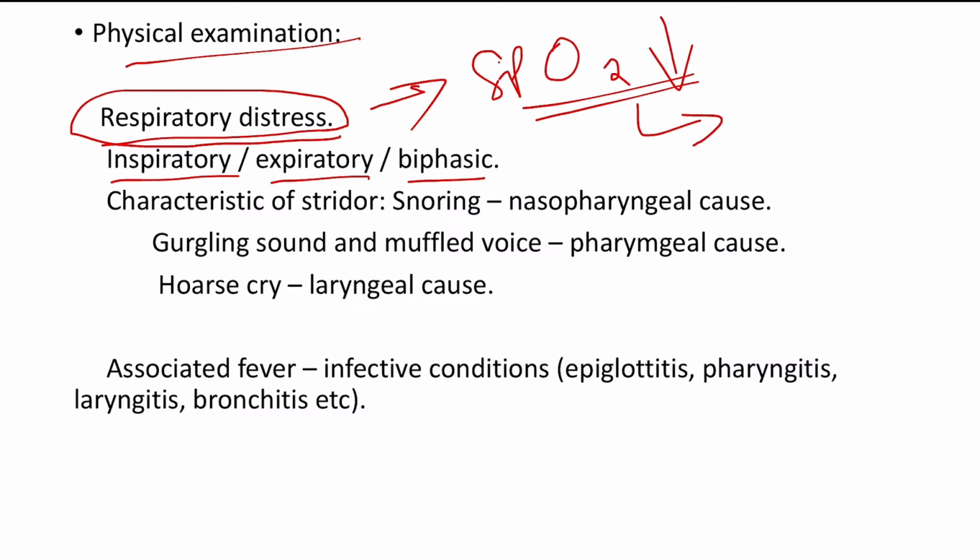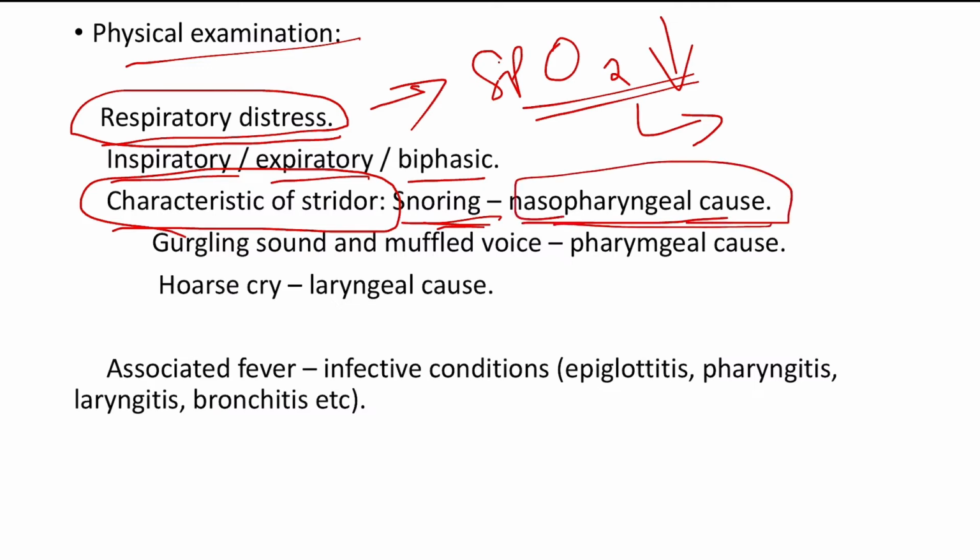as I have said to you before. And you have to look for the characteristic of stridor as well. Some stridors are characteristic, basically snoring. If snoring is present, then you have to suspect some nasopharyngeal cause. Okay, nasopharyngeal cause. And if the stridor has gurgling sound and muffled voice, then you have to suspect pharyngeal cause. See, basically these are theoretical points.